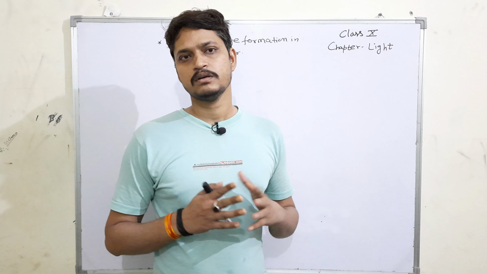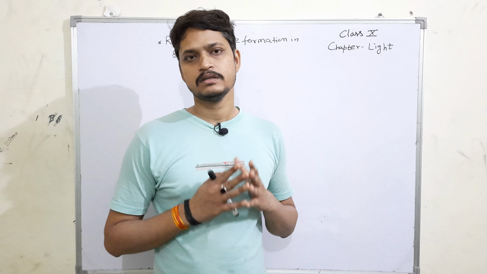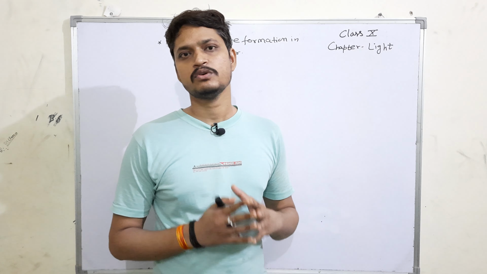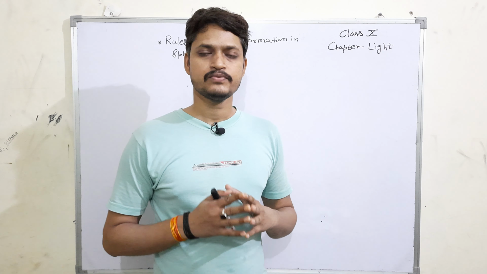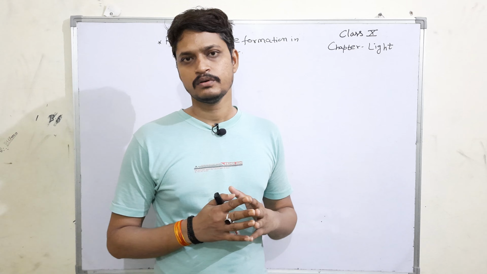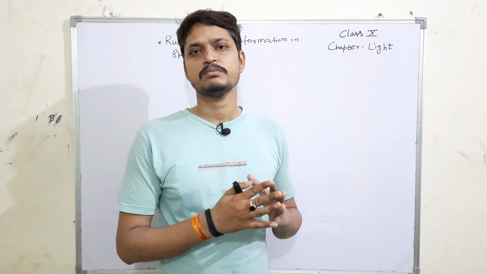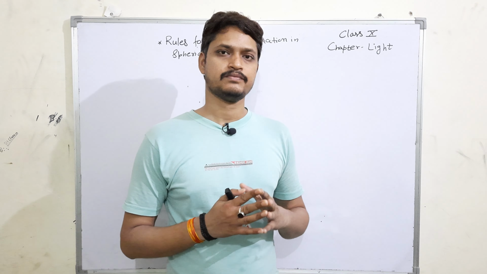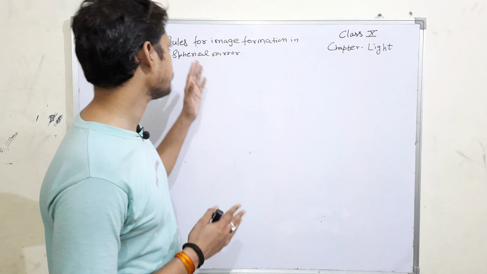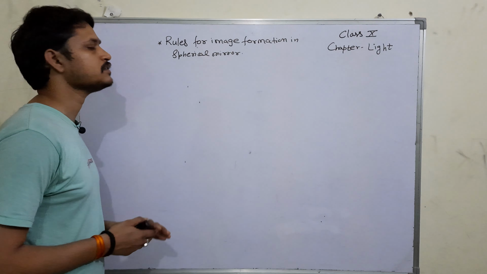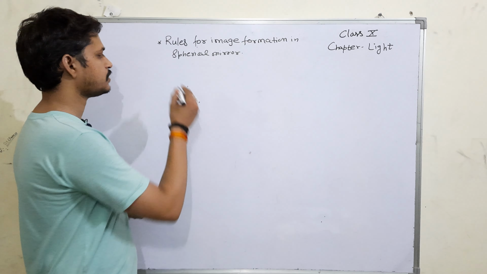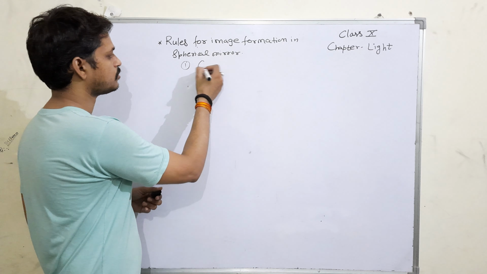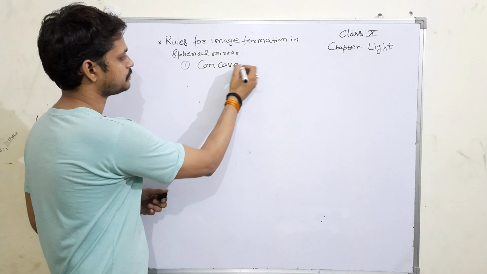One of the major conditions is where the incident light is coming from. So first we have to consider the rules, then we will see the image formation in the various cases. So we have rules for image formation in the spherical mirror. Say first our mirror is a concave mirror.